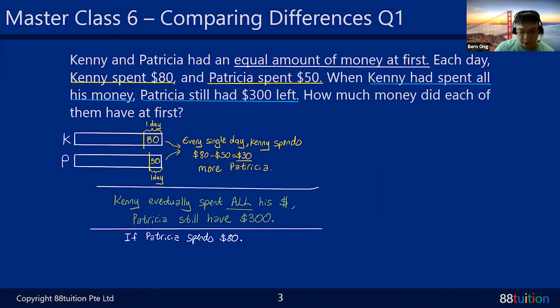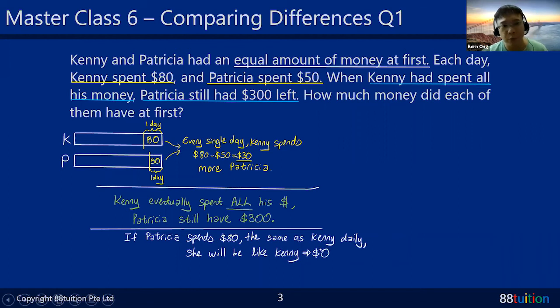Then in future, when such question comes out, you can actually do a comparison. If Patricia spent $80, the same as Kenny on a daily basis, what will happen to her? If that happens, remember she will have $0. She will be like Kenny. Is that okay? One step at a time. Let's take it slow today.